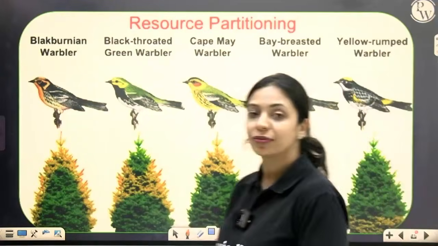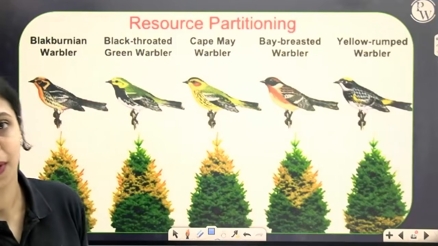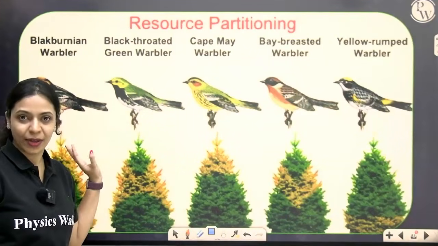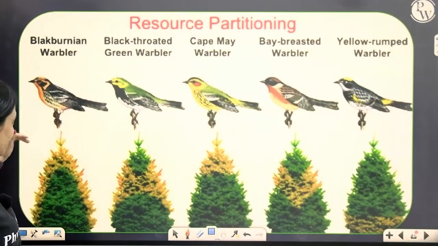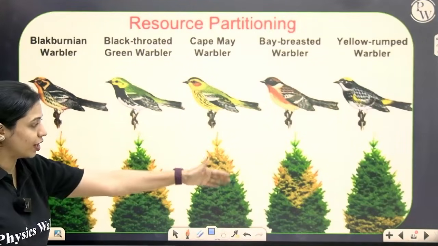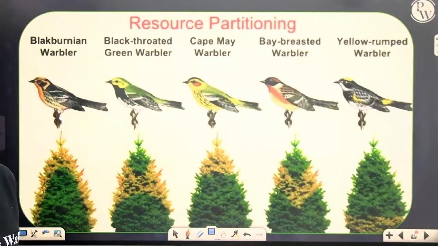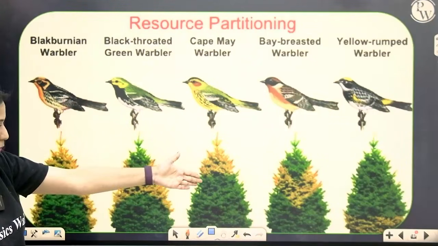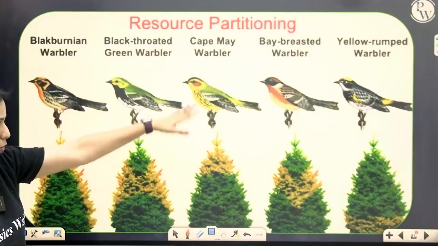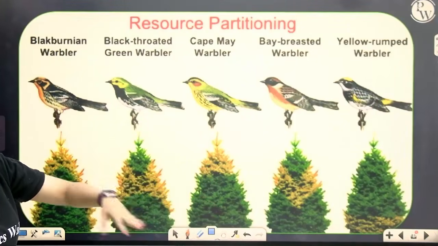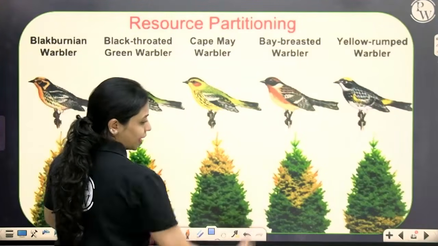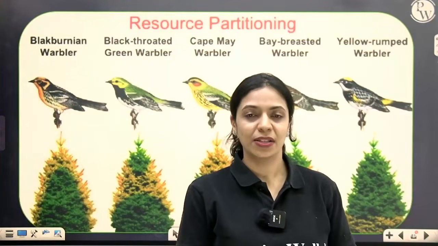Here you can see all the five different types of warblers that MacArthur talked about. You can see how they all lived on the same kind of trees. I want you to notice how each bird has occupied a different part of the same tree. This probably prefers to live on the top, this prefers to live in the middle, that one lives in the middle in a different zone, the last one lives at the bottom. You can see there is some overlap also, like this and this kind of overlap. In that case, what happens?